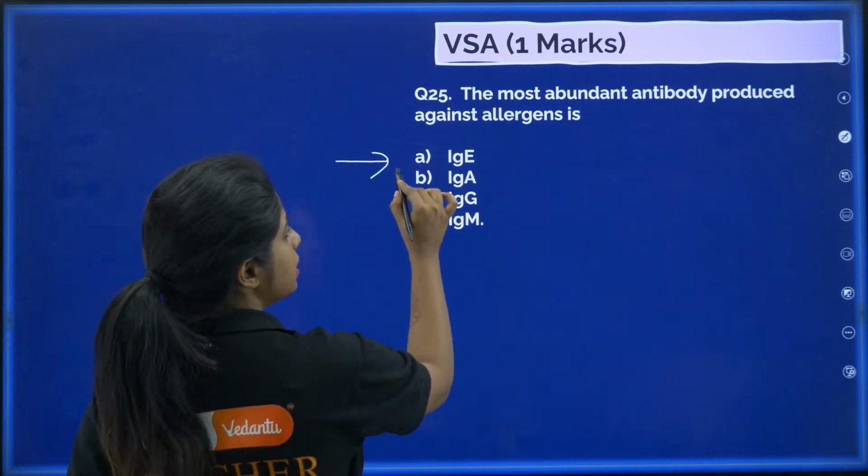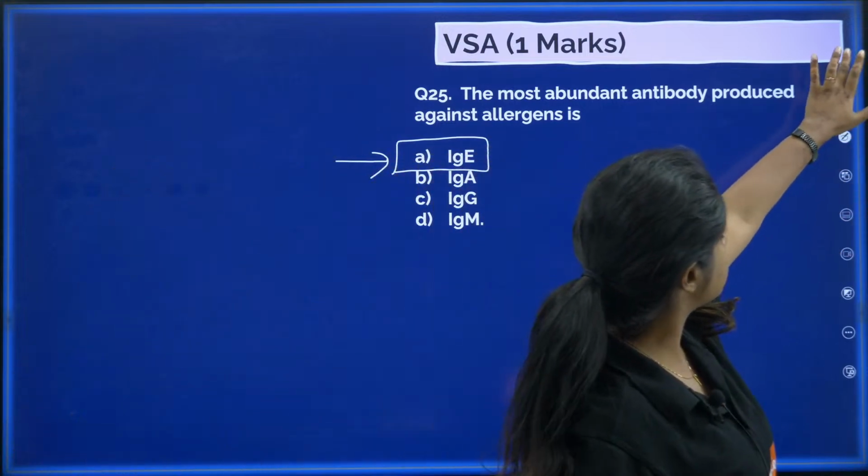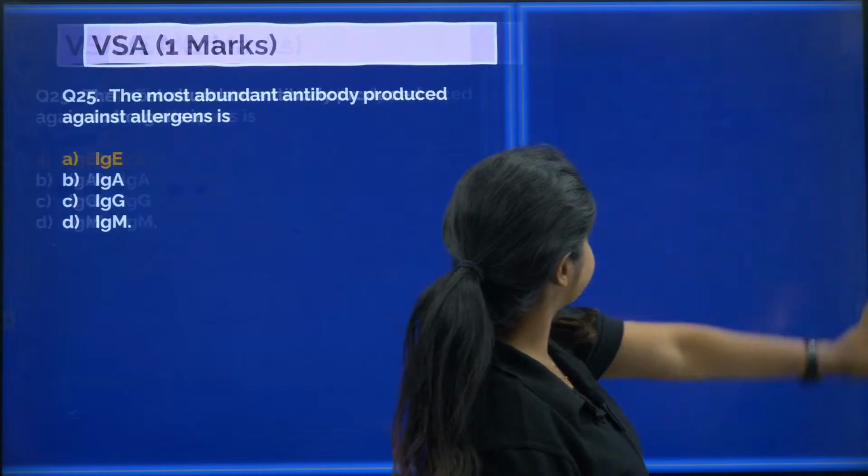Allergy, that means here IgE plays a major role. IgE is being produced when you have an allergy. Okay, this is the antibody. Kudos to you. Chalo, next.